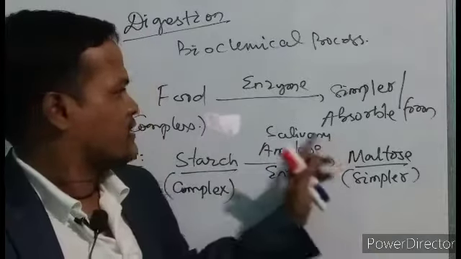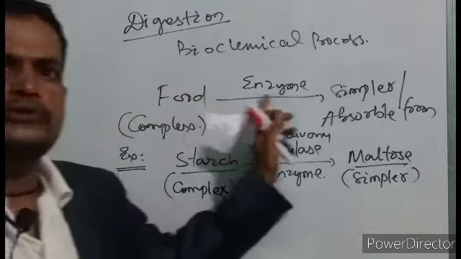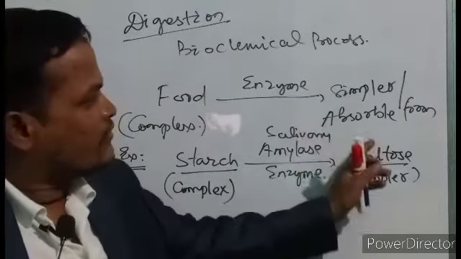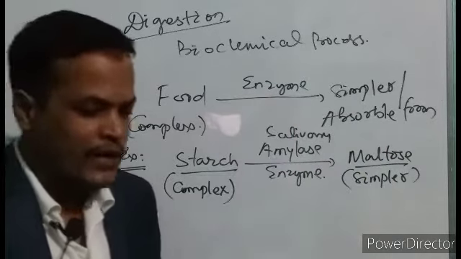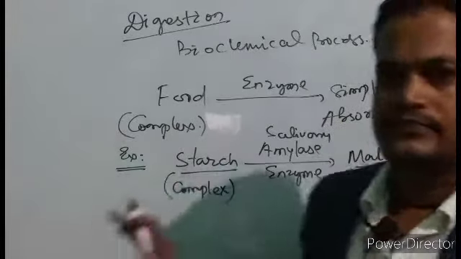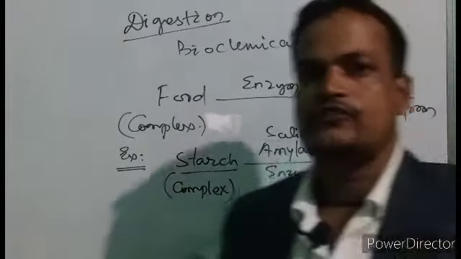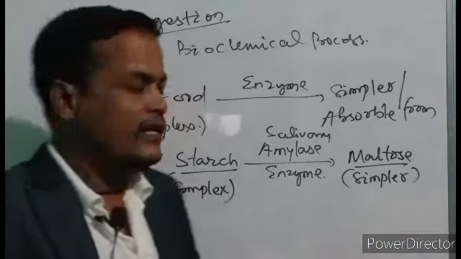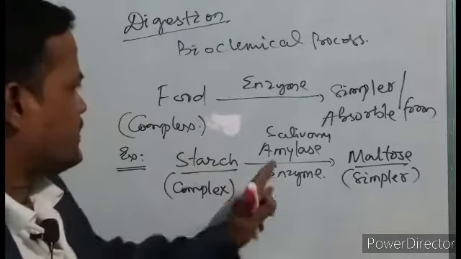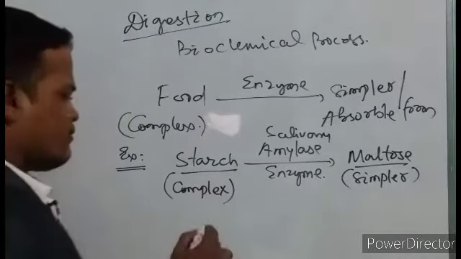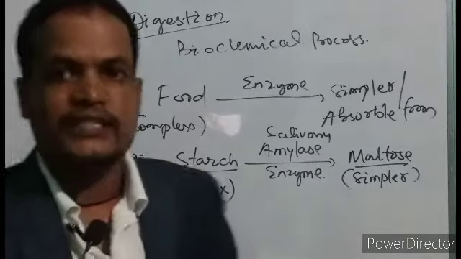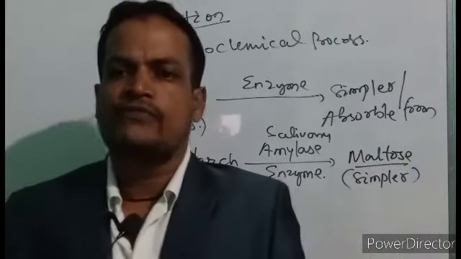So in this process the complex food is converted into simpler and absorbable form in the presence of an enzyme, a biocatalyst, and the process is called digestion. Is it right? And the example is like that. Proteins also follow this process. Carbohydrates are broken into simpler forms.